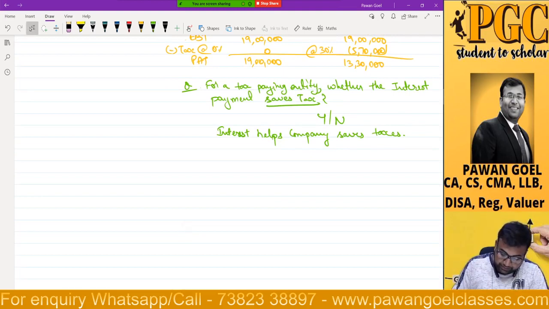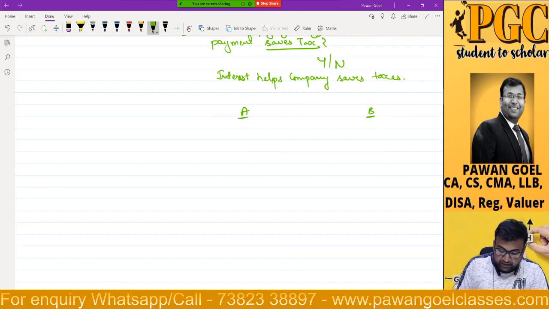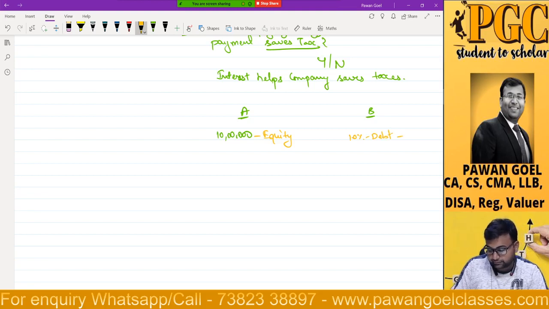Let us take the same example. Again the same companies, company A and company B. Company A thought, why should I be making a payment of interest? Let me bring this 10 lakh rupees as my own money. So now company A has 10 lakh rupees equity. I'm just showing you how this 30,000 savings have come. Equity, and they have 10% debt. In order to make them comparable, let us say both of them have a tax at 30%.